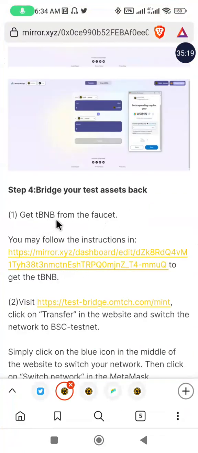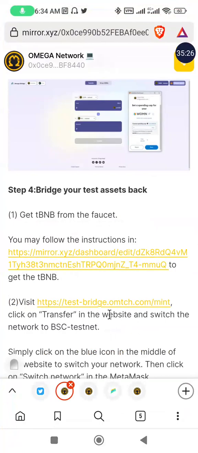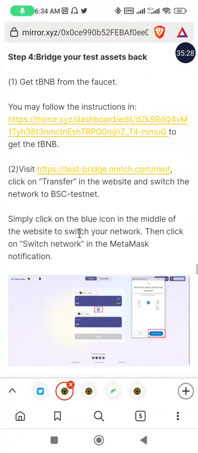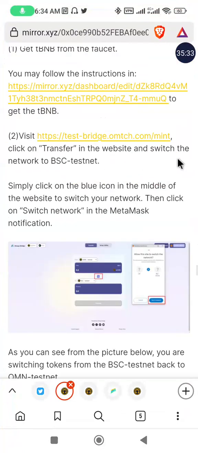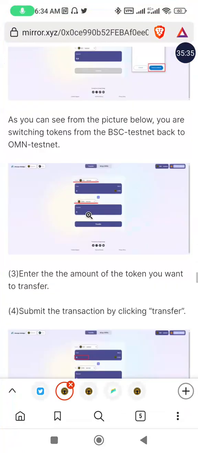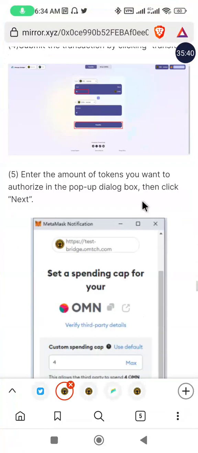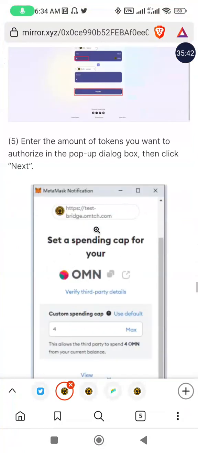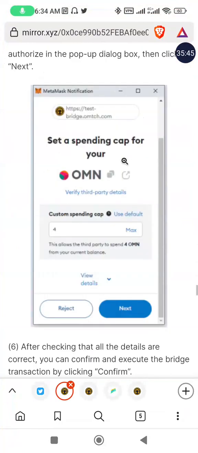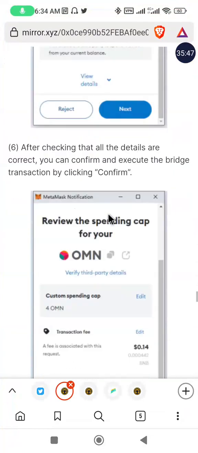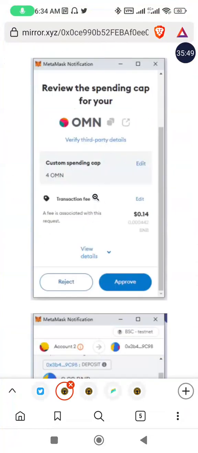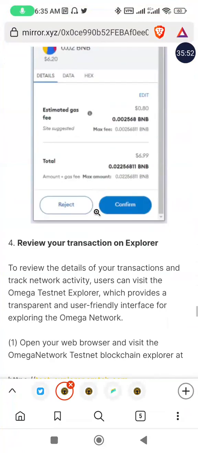Okay, get TBNB. I already have TBNB. I think there's a tutorial on how to get it here, so you can just follow through this tutorial on how to get the TBNB to pay for the transaction fee, which I transferred from one of my wallets to the wallet being used for this testnet. So this is the bridging. All these are the bridging tasks we just did.